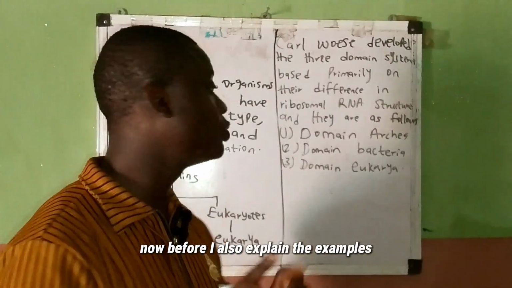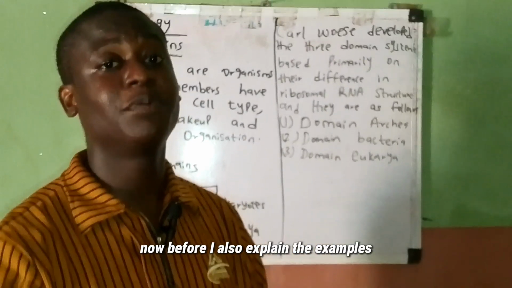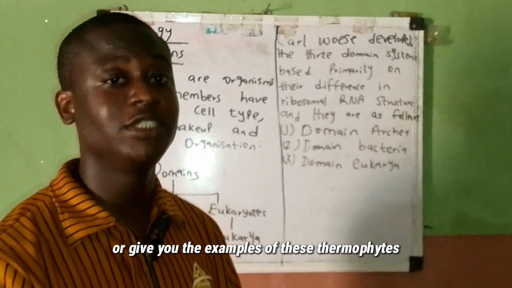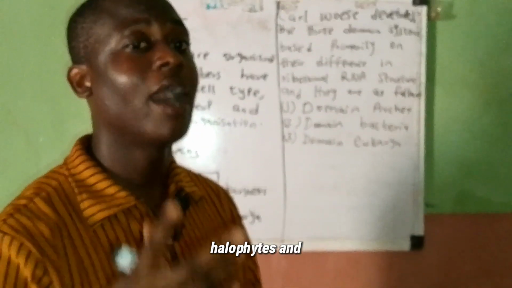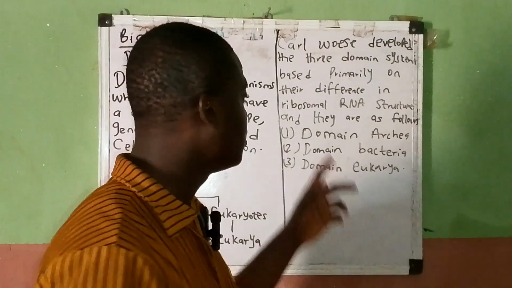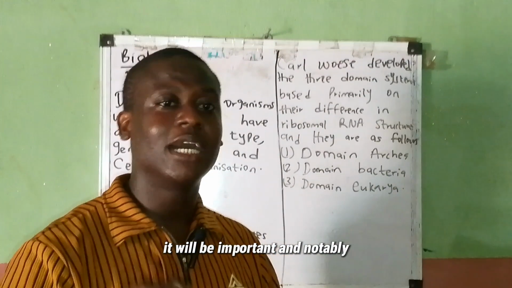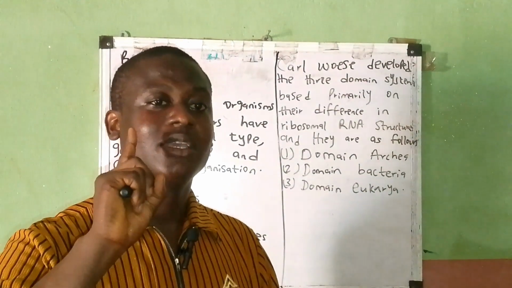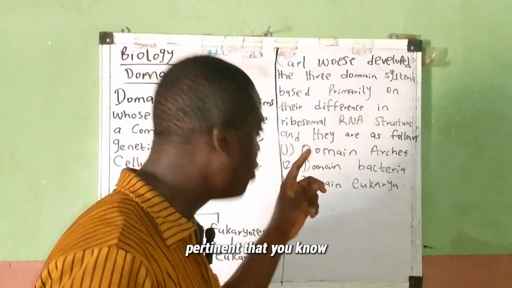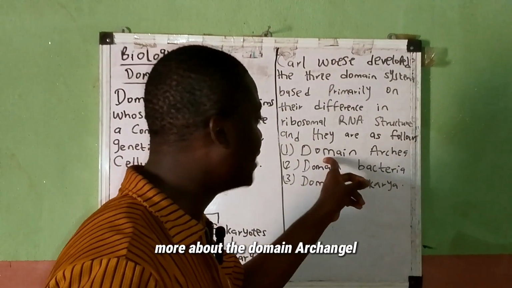Before I give you the examples of these extremophiles, halophiles, and thermophiles, it will be important that you know more about the domain archaea.